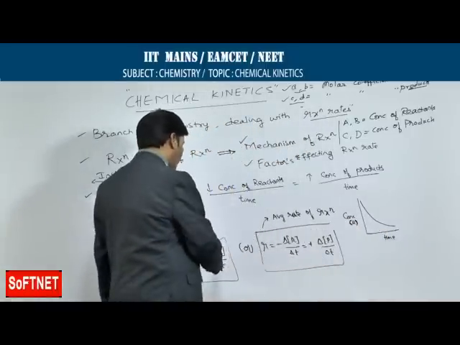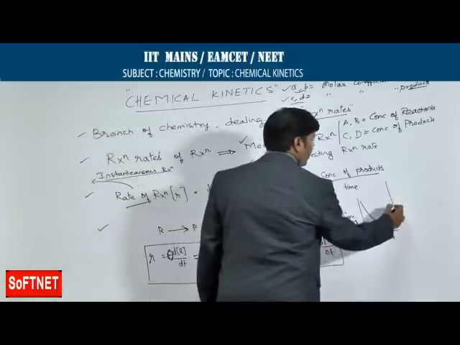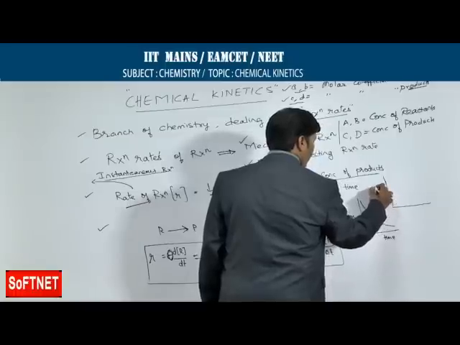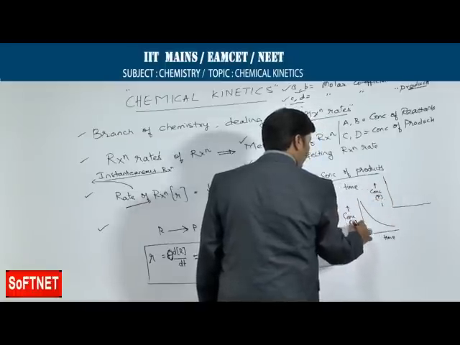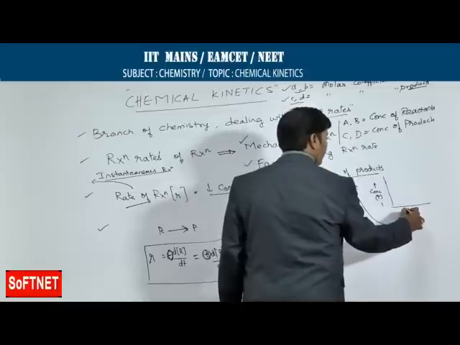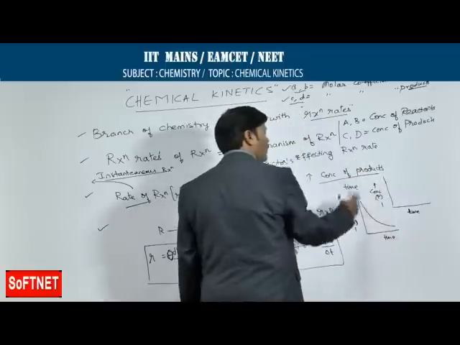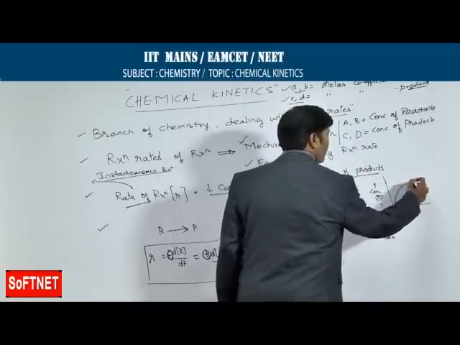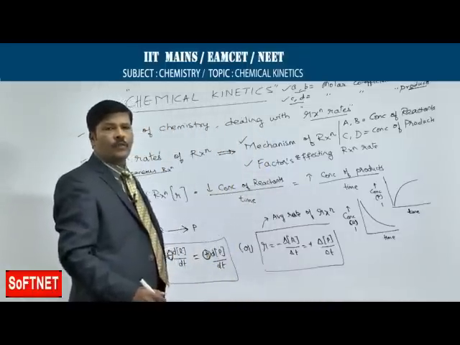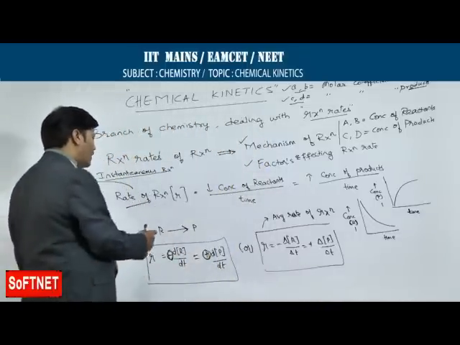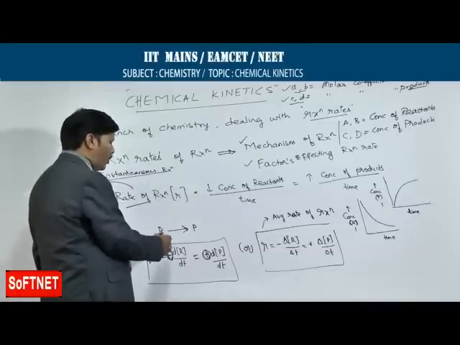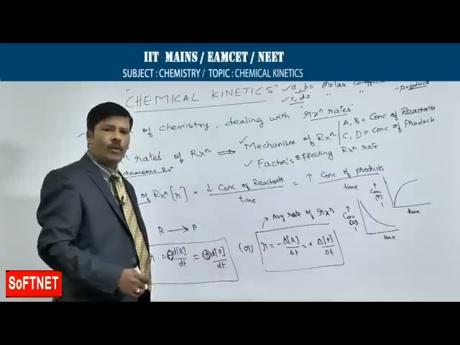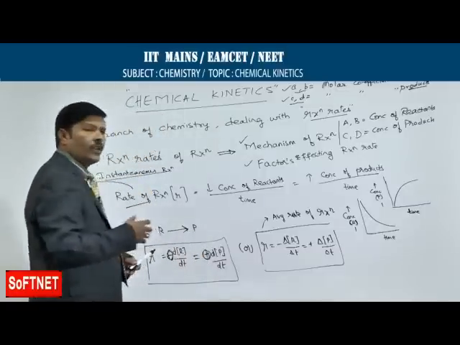Then if you plot the graph for products, take one more graph taking the concentration of products P, with time on the x axis and concentration of products on the y axis, then you find that as the time progresses there is an increase in the concentration of products. That means from the graphs also it is very clear that as the reaction progresses from reactants to products, there is a decrease in the concentration of reactants and there is increase in the concentration of products. So now let us take some illustrative examples.